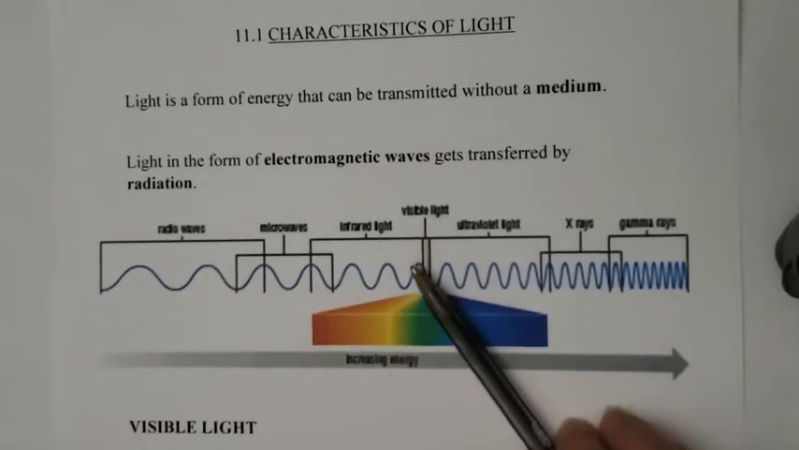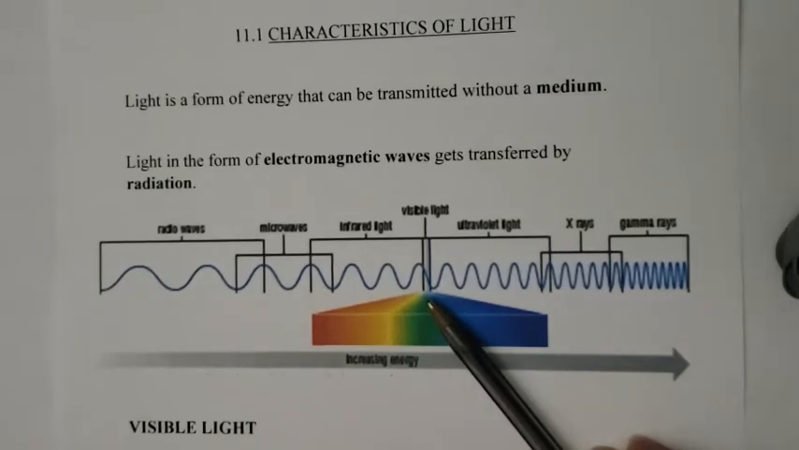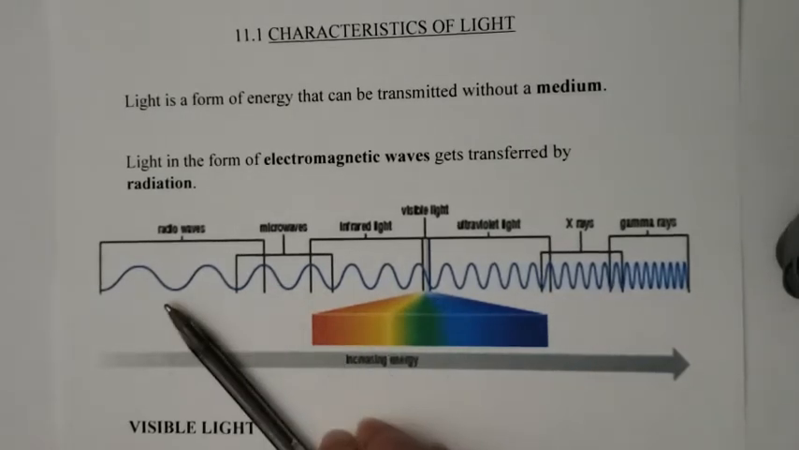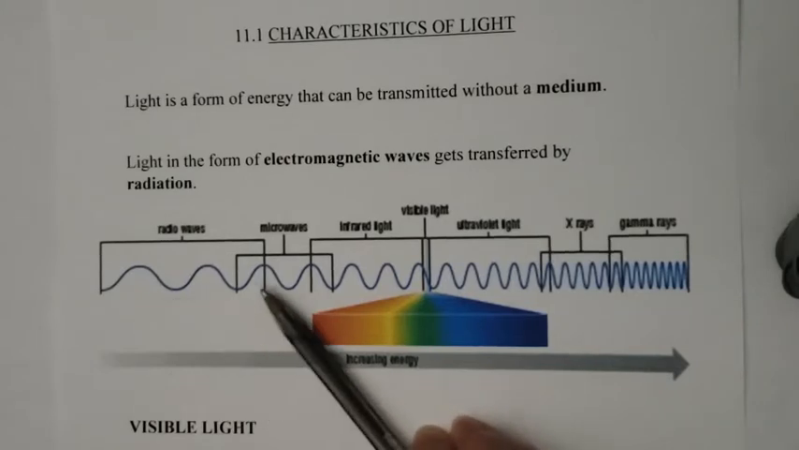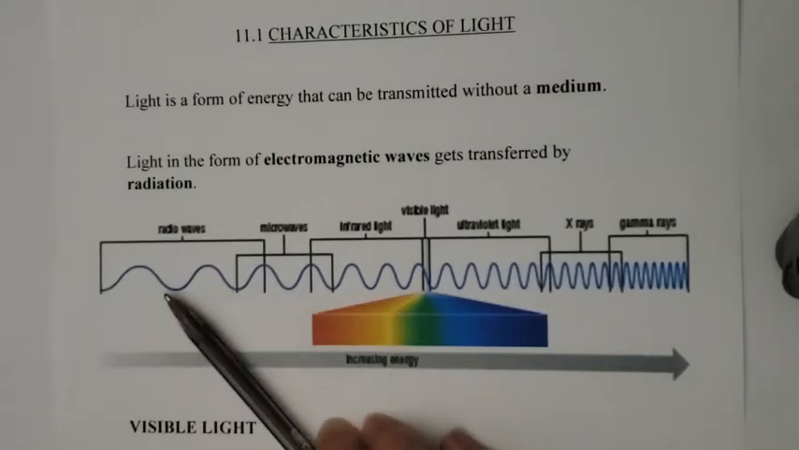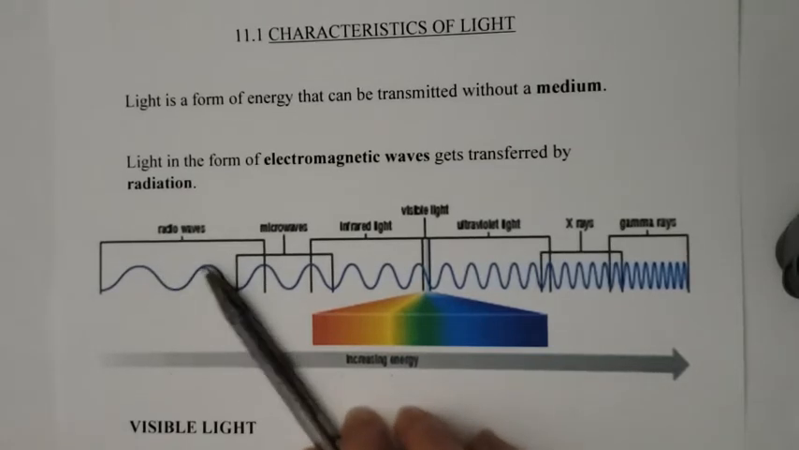Now, visible light is only a little tiny part of this. It's only this little tiny part in the middle, which means you can't see radio waves. You can't see microwaves. Radio waves travel through the air. We can't see them, but we have these devices called radios that transfer the radio waves. They change them into sound waves, which we can actually hear. But we can't see radio waves.